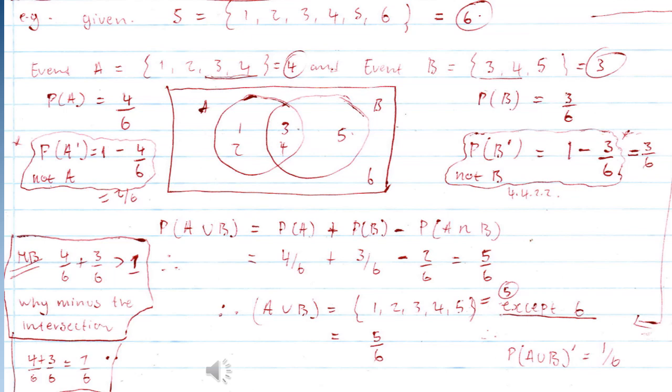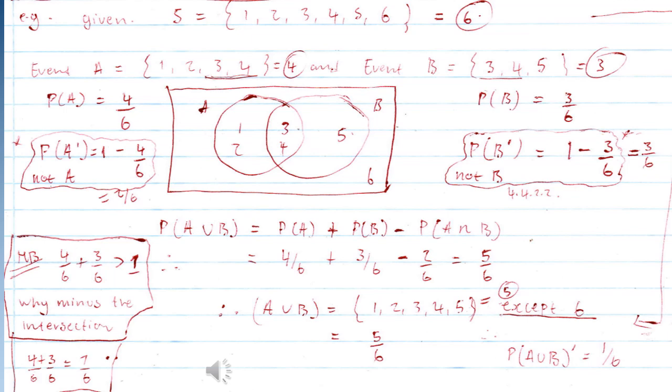Then let's look at the number that does not appear in either event A or event B, which is the number 6. We haven't talked about the number 6. Here I have underlined the "except 6". So if we are looking for the probability of A or B, we can say it is 1, 2, 3, 4, and 5. There are 5 numbers over the total 6, except number 6.